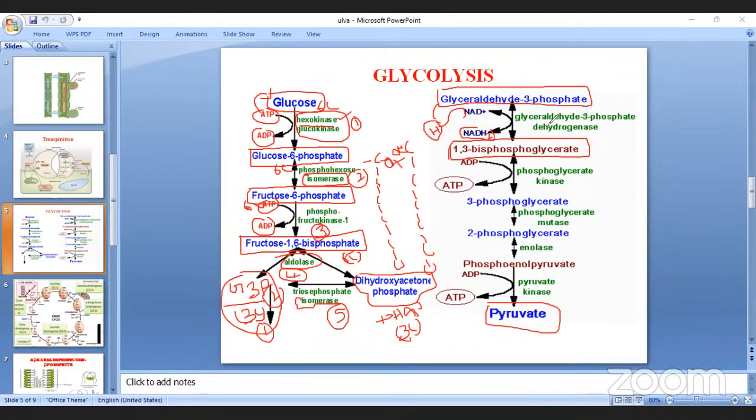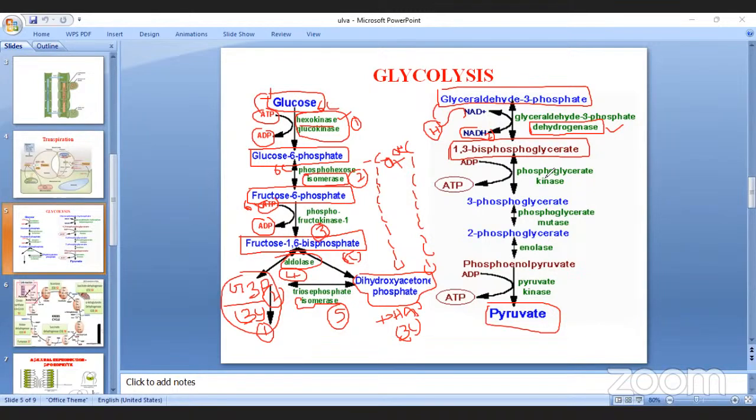As it removes hydrogen, the enzyme is dehydrogenase. D means removal, here of hydrogen, and enzyme names always end with -ase. This process is called oxidation, removal of hydrogen, and finally 1,3-bisphosphoglycerate is formed.